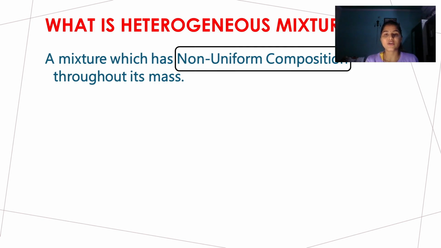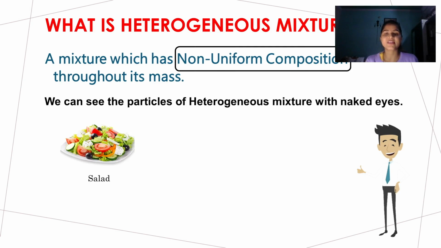Clear? For example, we can talk about first salad. In salad many of the vegetables and fruits are cut together to form a salad, but we can easily separate them and we can easily spot them, we can easily recognize them. Remember, the chemical properties will not be affected in both types of mixtures.